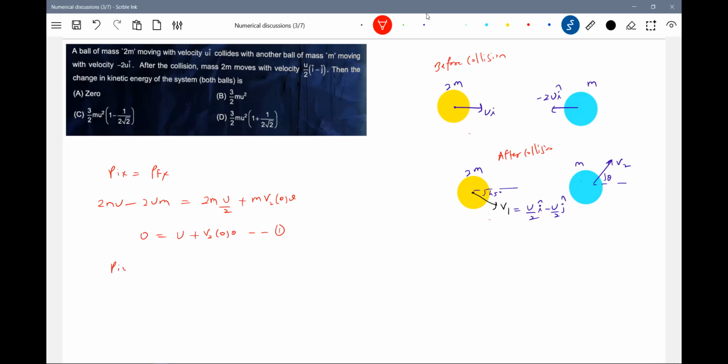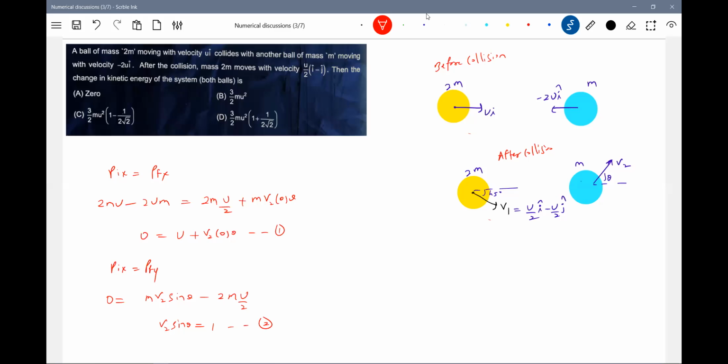Then along y-axis, initial momentum along y-axis is 0. Final momentum must be 0. So that should be equal to m v2 sin theta minus 2m u by 2. So therefore v2 sin theta is equal to u. Squaring and adding these two, we'll get v2, then we'll get theta.